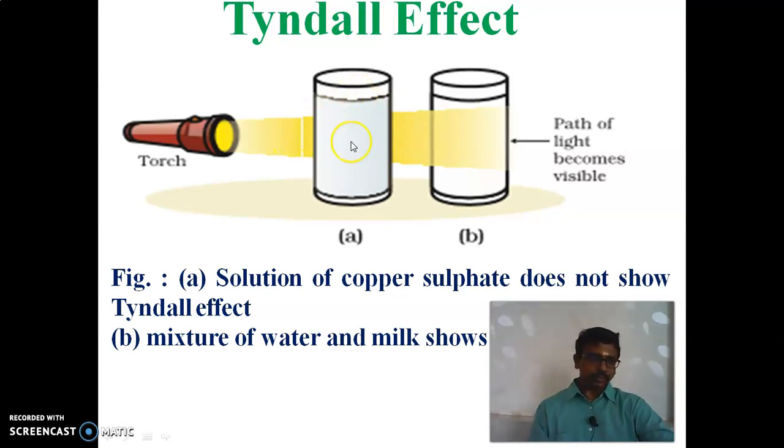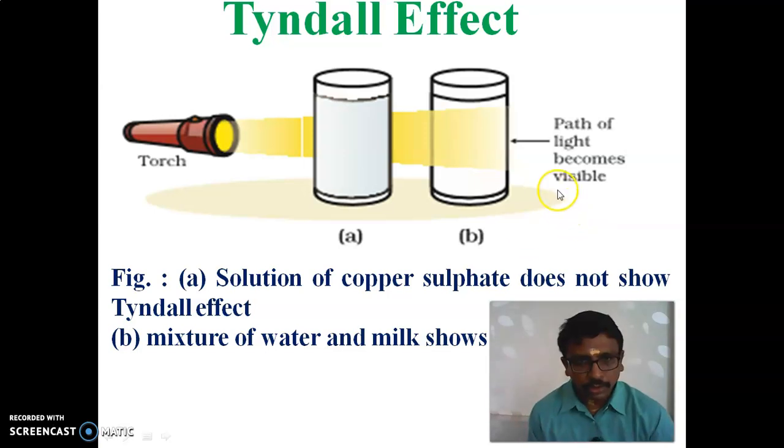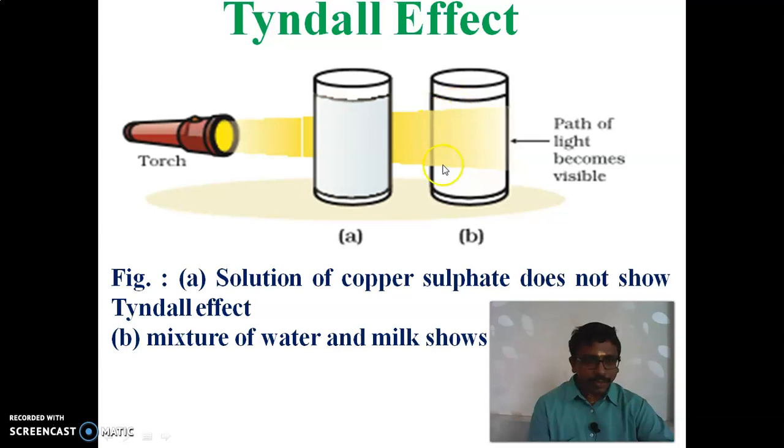The beam of light does not form, so no scattering takes place in a true solution. But the milk mixture is a colloidal solution, and in it we can see the path of light, the beam of light. So here the Tyndall effect takes place, and the scattering of light is there.